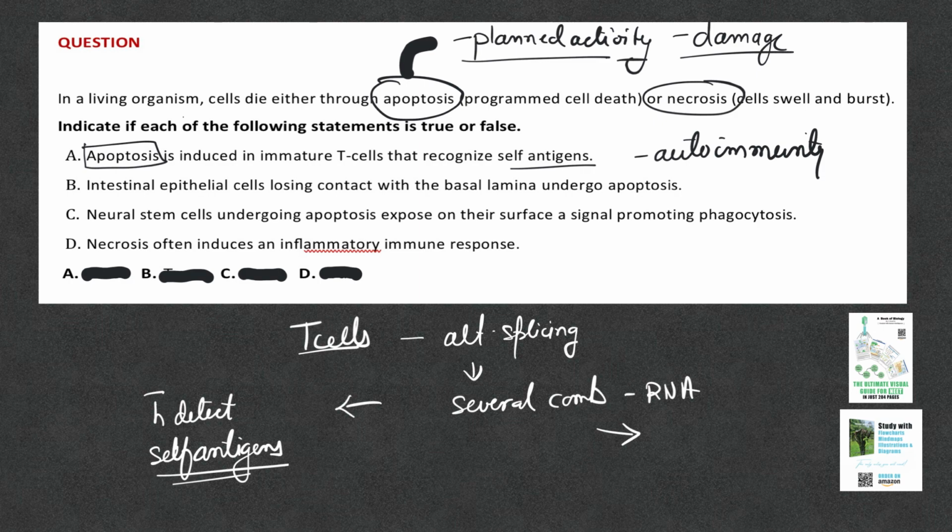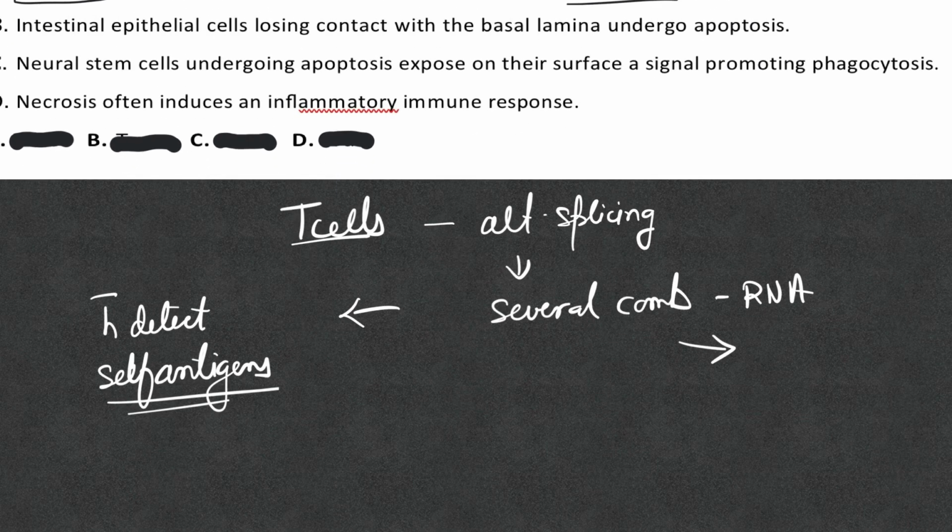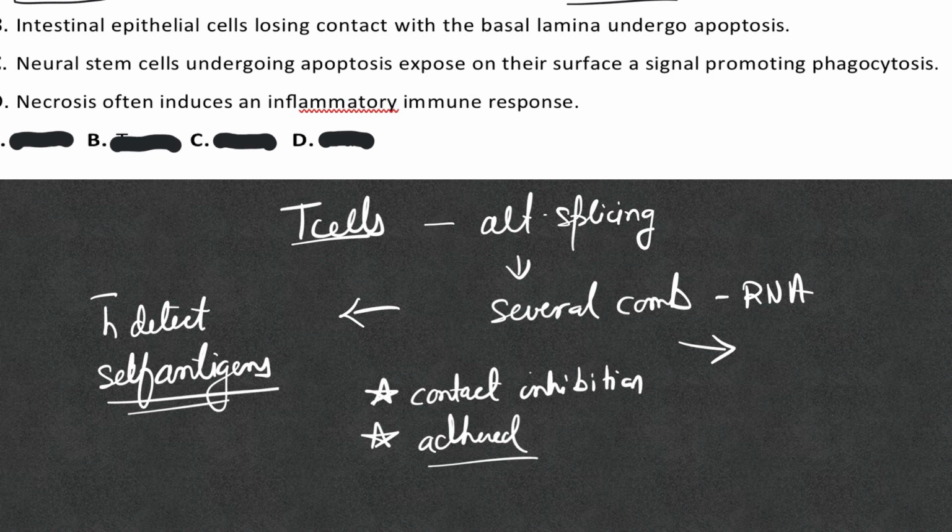Intestinal epithelial cells losing contact with basal lamina undergo apoptosis. Now, how do our cells ensure that they don't turn cancerous? There is something called contact inhibition, and a need to be adhered to the surface. After a certain degree, if cells are coming in contact a lot with each other, they will be marked for death.